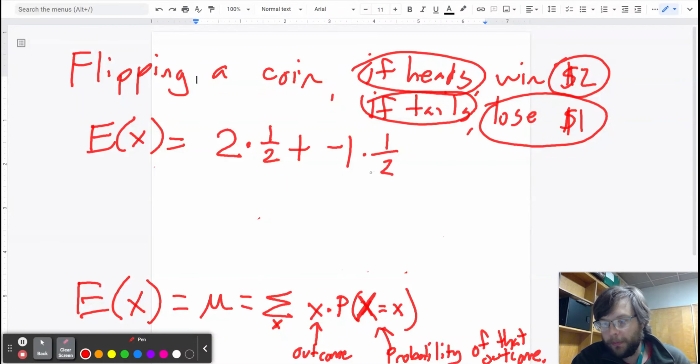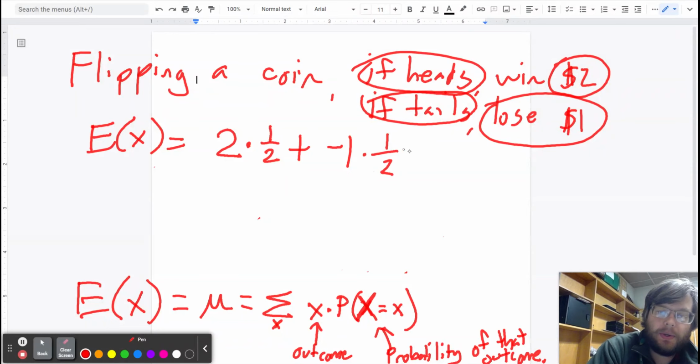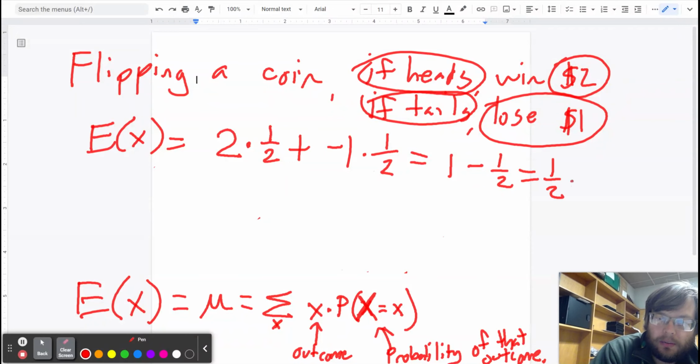Here it's a little simple because there's only 2 possible outcomes, so I only have to do 2 calculations. 2 times a half, minus 1 times a half is a half. So you get 1/2, or you can think about it as 50 cents.